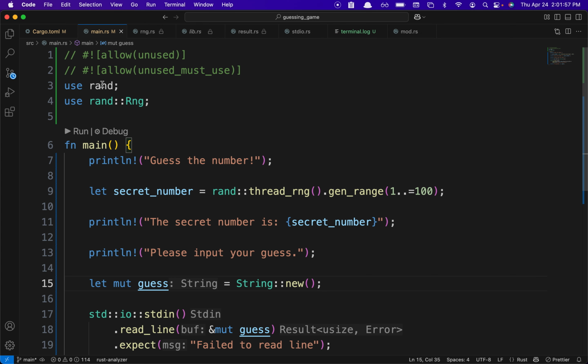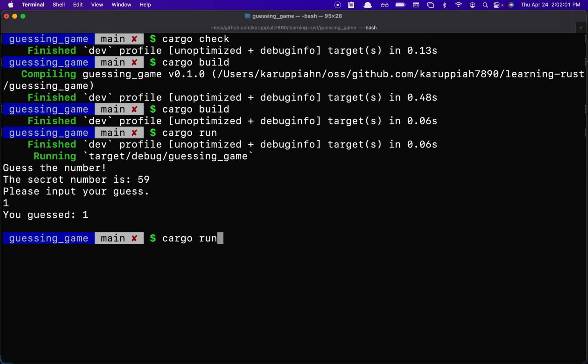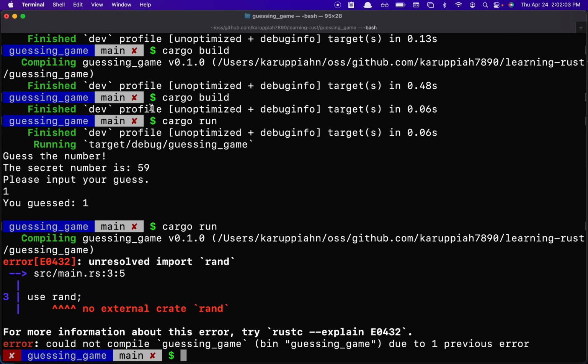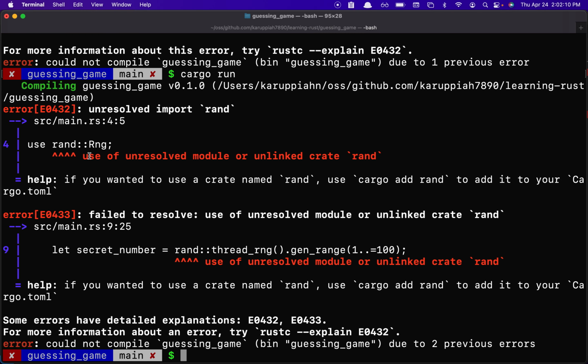Interesting. There are no errors as of now. Can I build it? Cargo run. It says no external crate rand. Okay. Can I get rid of this? So use of unresolved module or unlinked crate. Interesting.